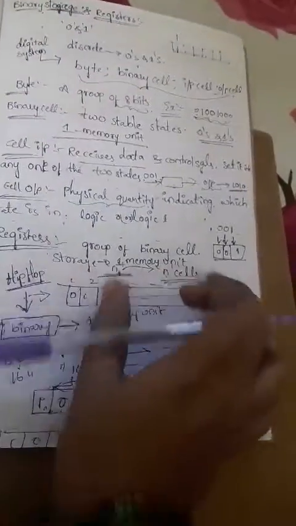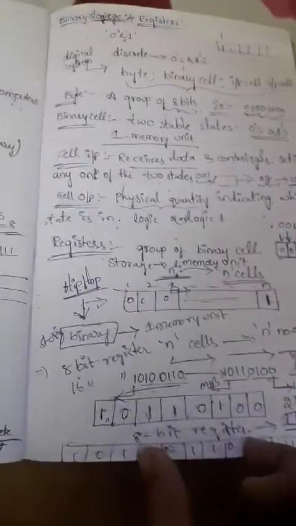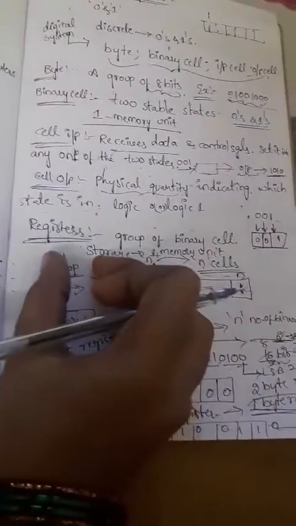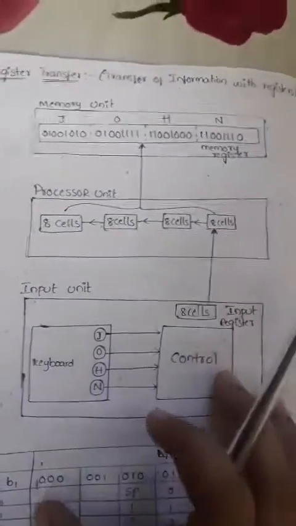Okay, so this is the complete information about binary storage and the basic information about registers. Now we'll see how to transfer binary information into a register. This is the binary information, right? How to transfer this binary information into a particular register, now we'll see that. For that purpose we have some diagrams, that is register transfer of information with registers. So how to transfer some information into a register.